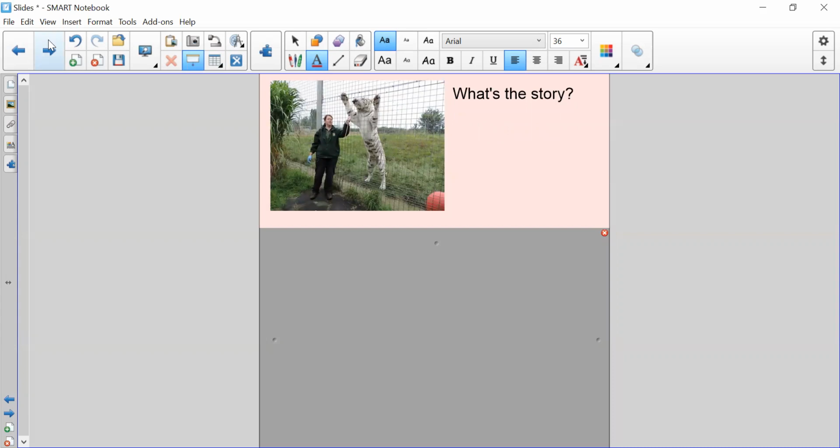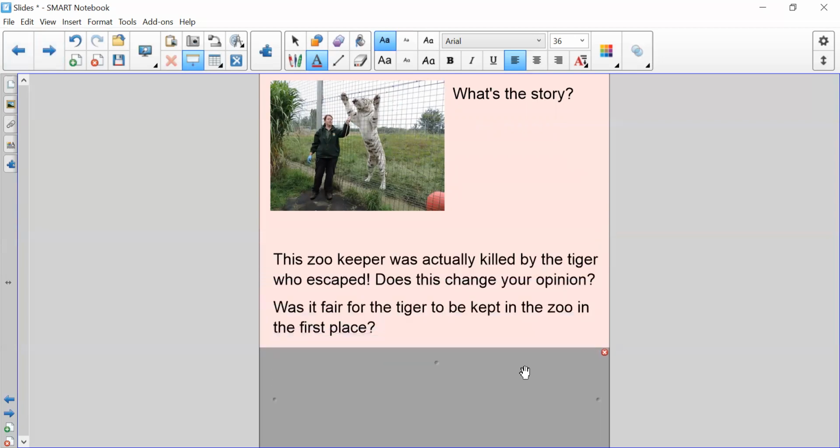So again, I want to build on this point of what is the story. When you first look at this picture here, how do you feel? My first impression is, what a poor tiger, how can he be kept behind bars like that? That is so unnatural. Some of you might have thought of the same thing. But actually, this zookeeper, and this was a true story a long time ago, and this was a really bad accident, like this hardly ever happened, so I don't want you to worry. The zookeeper basically left the door open, so did a really poor job, and she was actually killed by the tiger who escaped.